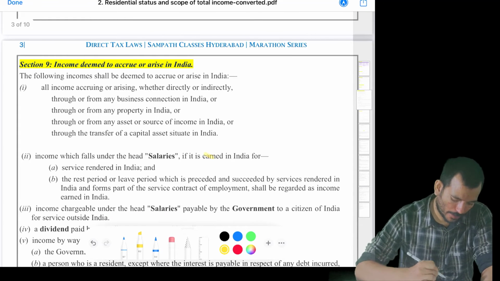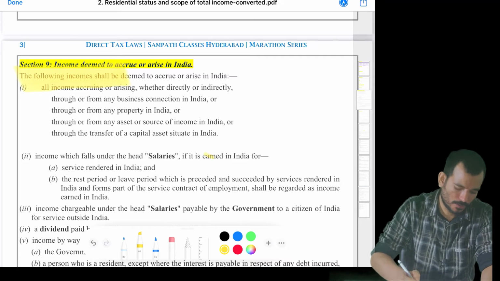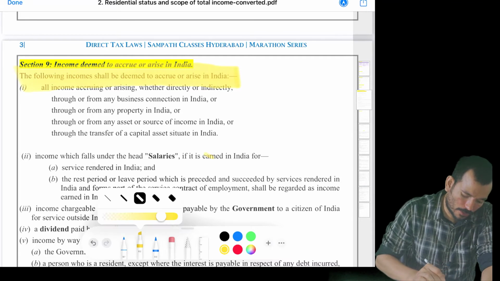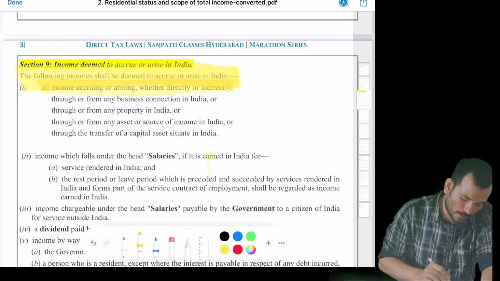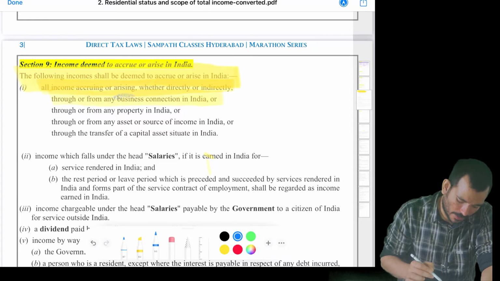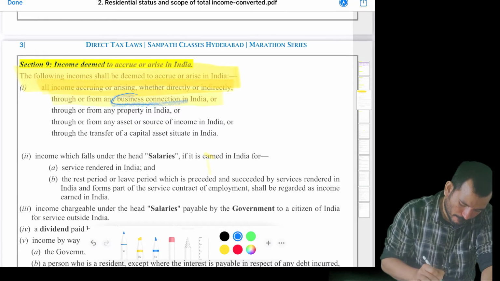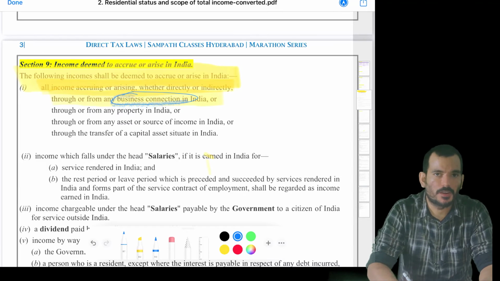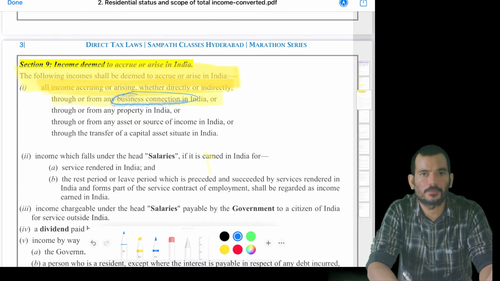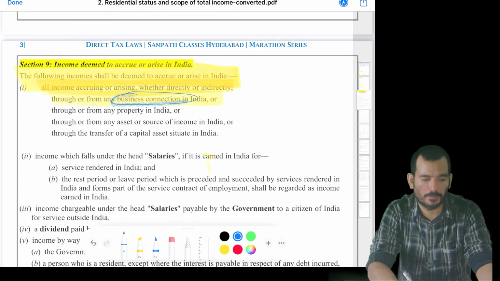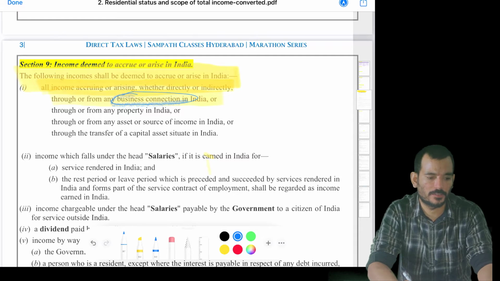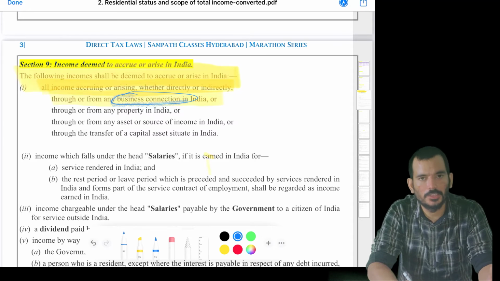This is also a bit important and you can expect some questions here. The following income shall be deemed to accrue or arise in India. All income accruing or arising, whether directly or indirectly, through or from any business connection in India. The moment there is any business connection in India, like a non-resident individual doing something in India, and the department is successful in establishing that there is a business connection, it is deemed to be accrued in India.